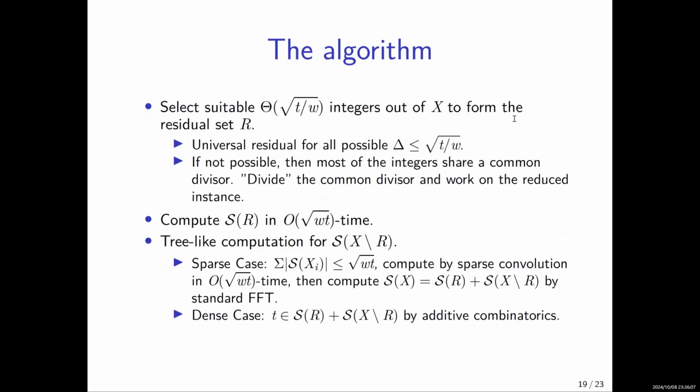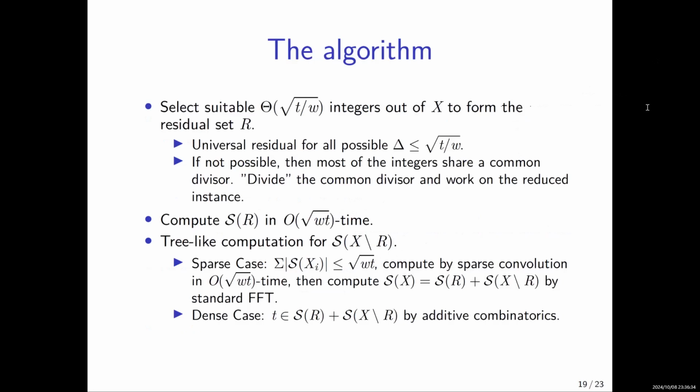So now let me just summarize everything and present the algorithm as a whole. So what we do is that we will first select the root of T over W integers out of the input to form the residue set R. And here these integers need to be selected strategically in the sense that it's universal. That is, it can serve as a residue set for all possible delta.